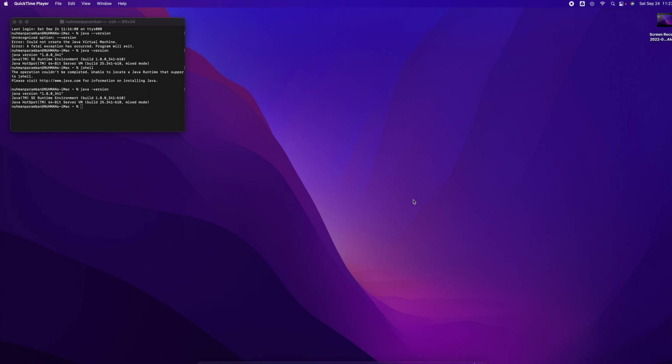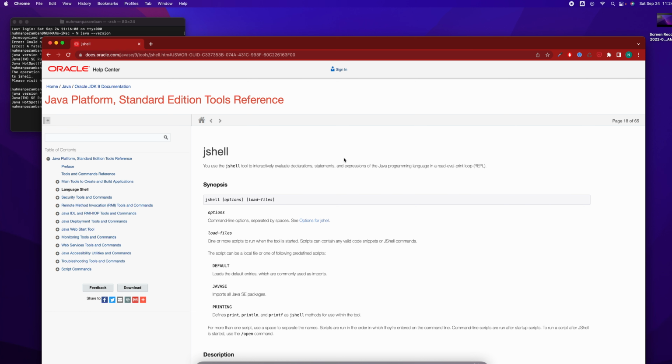jshell is a command line utility where you can write Java code and run it. It's basically a utility to check syntax and other kinds of things in Java. So I need to install jshell on my system. Going to the Oracle documentation, we use the jshell tool to interactively evaluate declarations, statements, or expressions. That's an advantage.